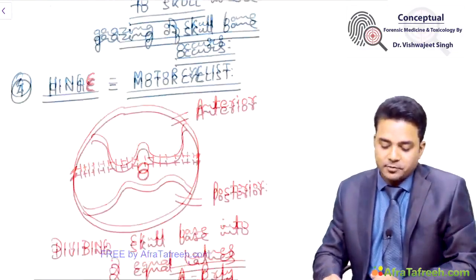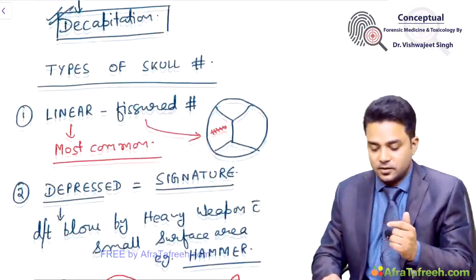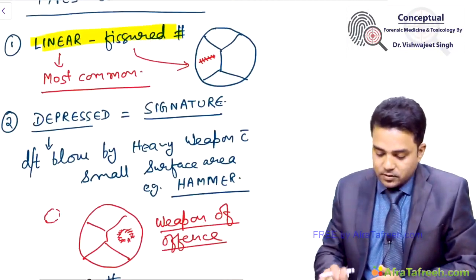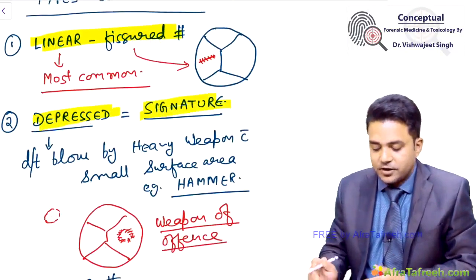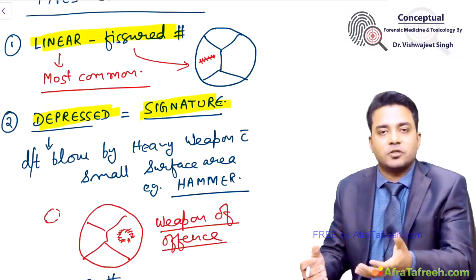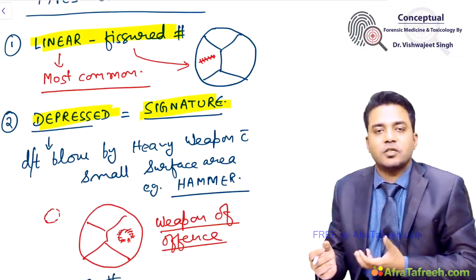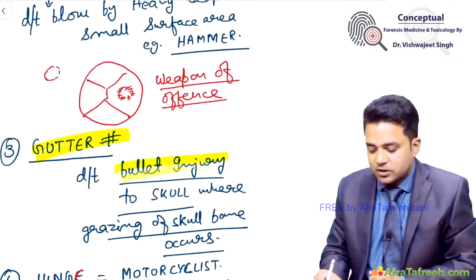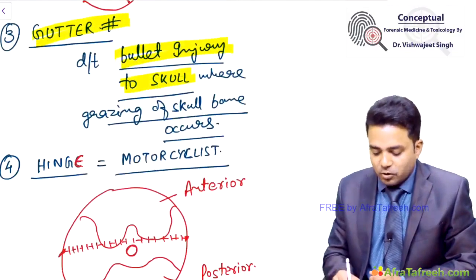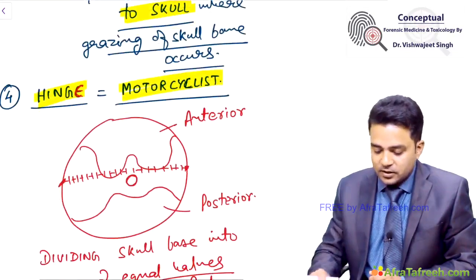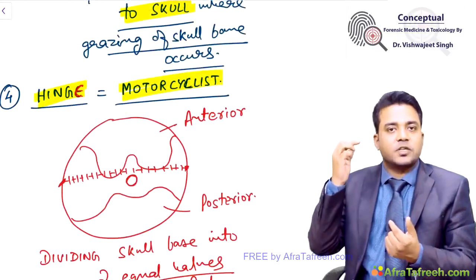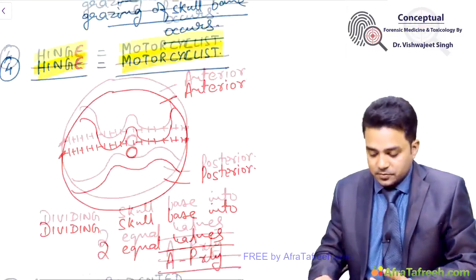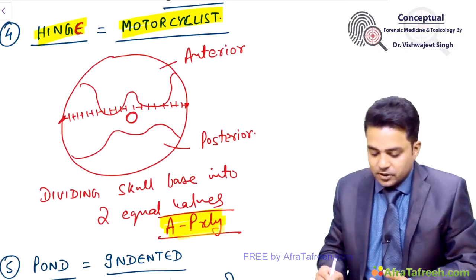So, remember the important types. The most common type is linear fissured fracture. Then you have depressed or signature fracture, where you can correlate the weapon of offense used to produce the injury over the skull bone. Gutter fracture is due to bullet injuries to the skull bone. Hinge fracture or motorcyclist fracture is a fracture line running along the base of the skull, dividing it into two equal halves antero-posteriorly.